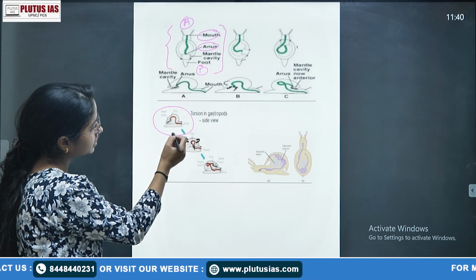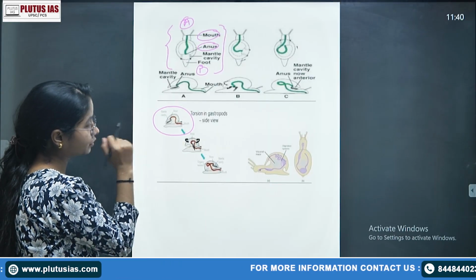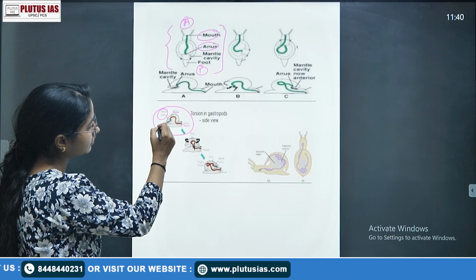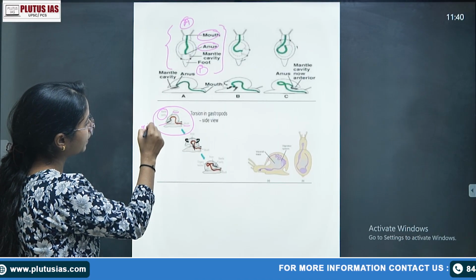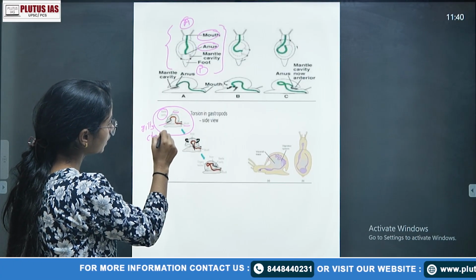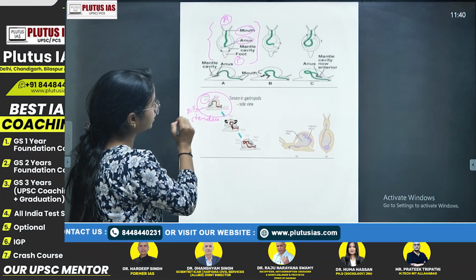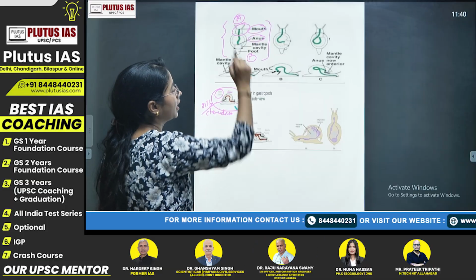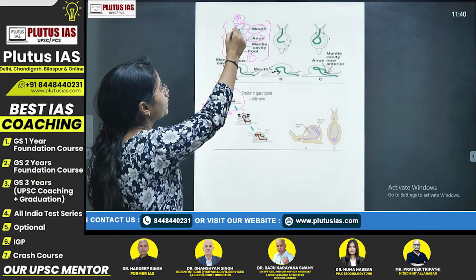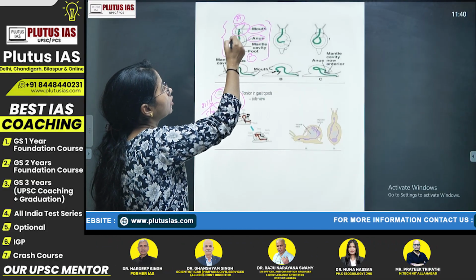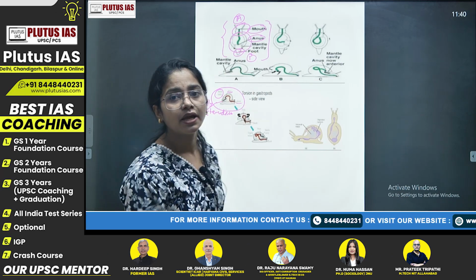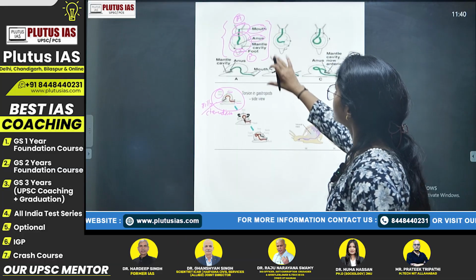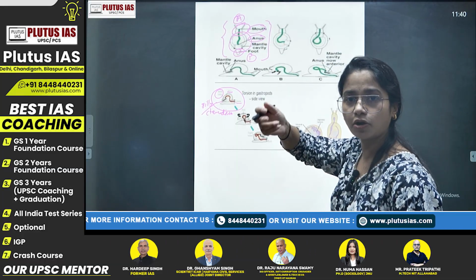So look, we are seeing here that there are mainly two things: first is the mouth, the second is the anus. This is also the mantle cavity, and we have just talked about this, these are your gills, or better say the ctenidium, whether the gills or the ctenidium. So what happens in the torsion process, except your head region and foot region, you can just write it down, the whole mantle cavity with the visceral pallium rotates through a 180-degree angle. We'll see the concept here, then we'll also write it down.